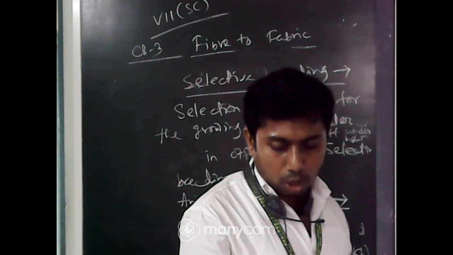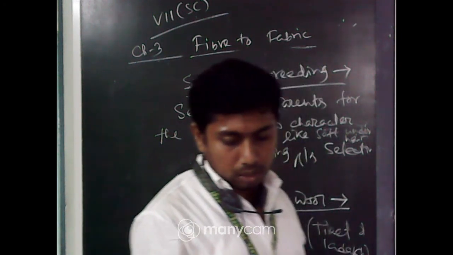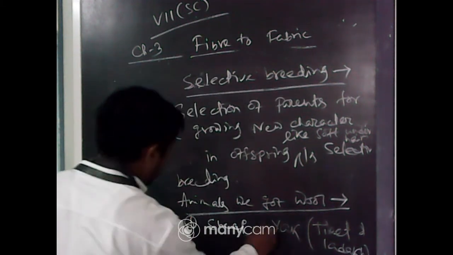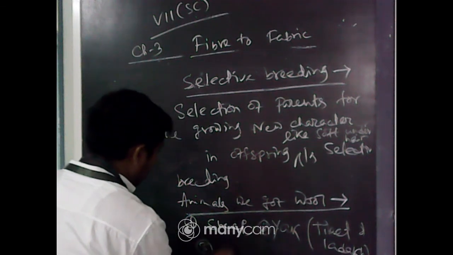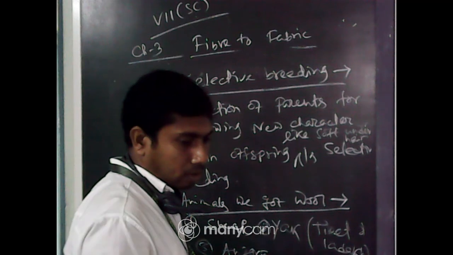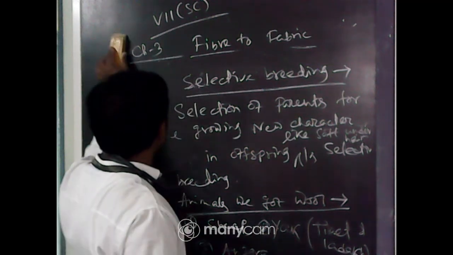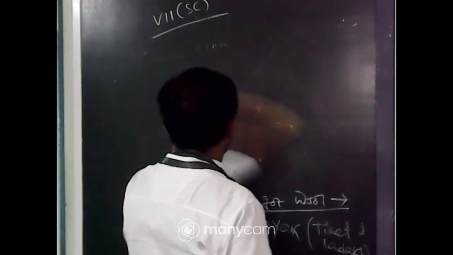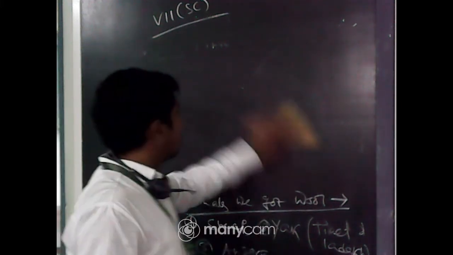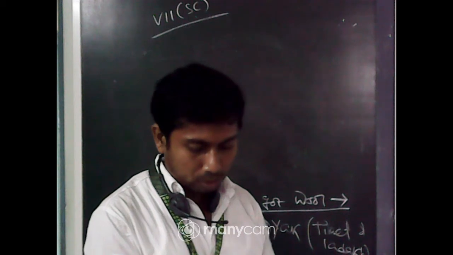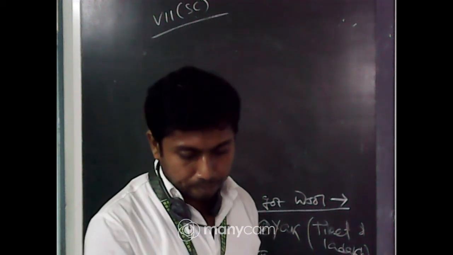Angora wool is obtained from Angora goats found in hilly regions such as Jammu and Kashmir. Next one is the Angora goat, from which we get Angora wool. You can see that in your shawl or muffler it is given as Angora goats or Angora wool. This is the name of a company.